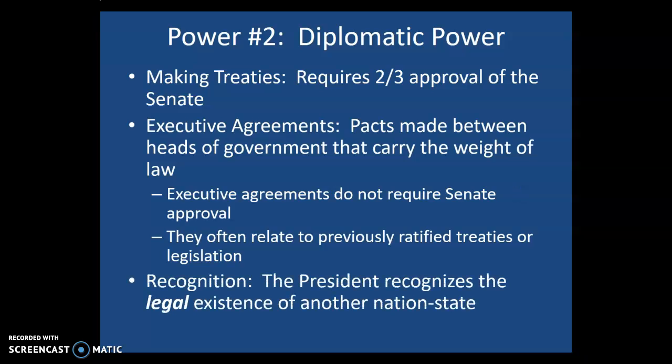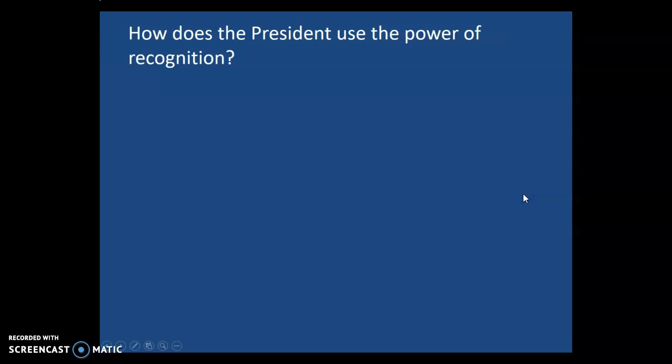Recognition is another diplomatic power. Recognition is where the president recognizes the legal existence of another nation state. We do not recognize, for example, North Korea. Now, North Korea exists, there's no question about that, but we do not recognize North Korea's legal existence. We say that North Korea is a rogue state, that its government has no legal right to exist. It's a very repressive government. We don't recognize them. So, how do we use this power of recognition?